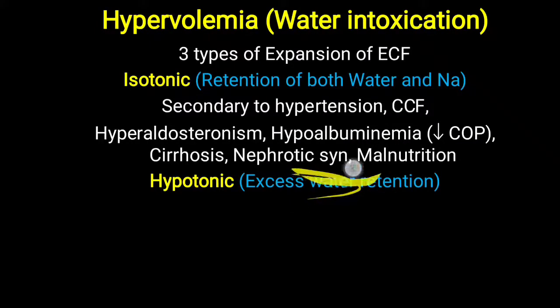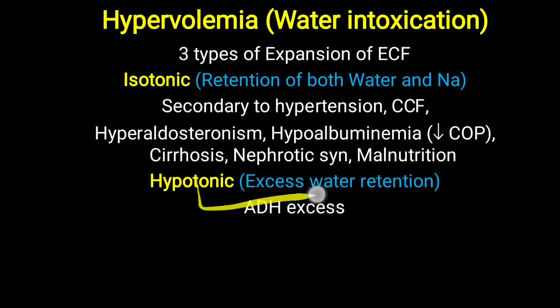Further, one more type, that is hypotonic expansion. Hypotonic means excessive water retention. Typically water is regulated with the help of the hormone antidiuretic hormone. Suppose antidiuretic hormone is excessively secreted, what happens? Water loss through the urine will be decreased. Overall urine formation is decreased, water is retained inside our body, and that is leading to the hypotonic expansion.